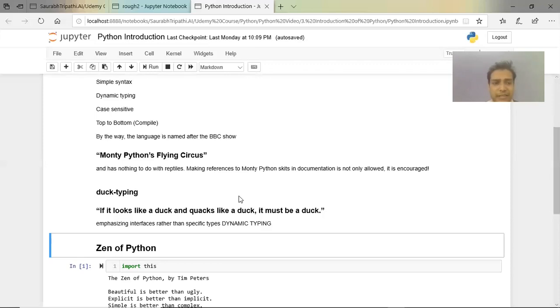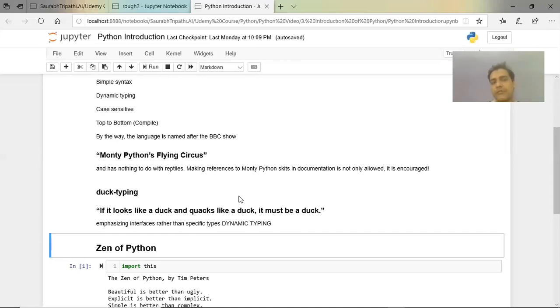And duck typing, guys, again dynamic typing, duck typing is another concept which we will cover. The concept they tell in the documentation is, if it looks like a duck and quacks like a duck, it must be a duck. That really means that if it is working as an integer, behaving like an integer, it must be an integer. That concept makes our life very easy.